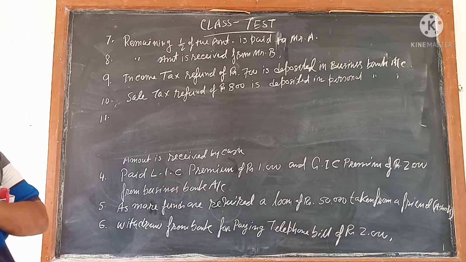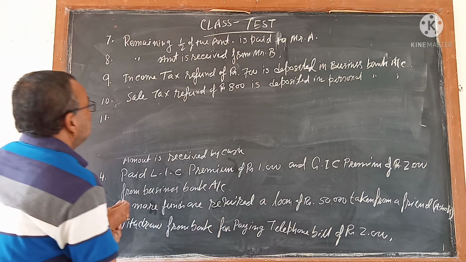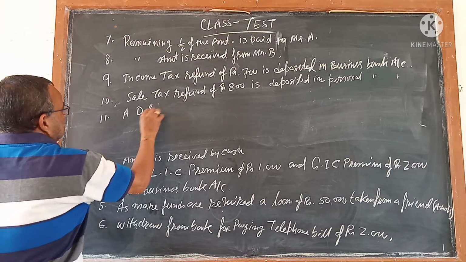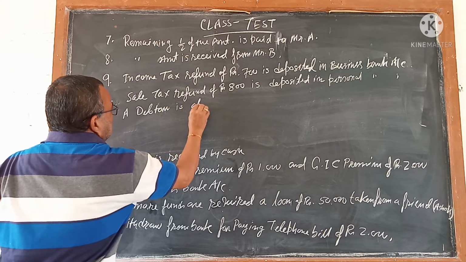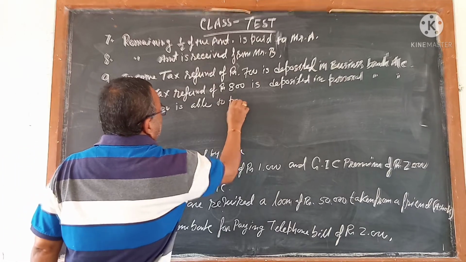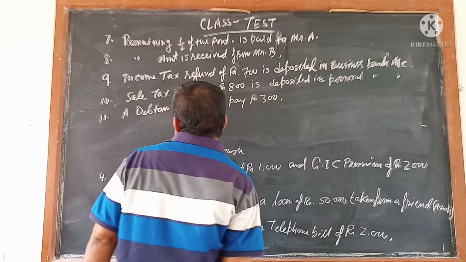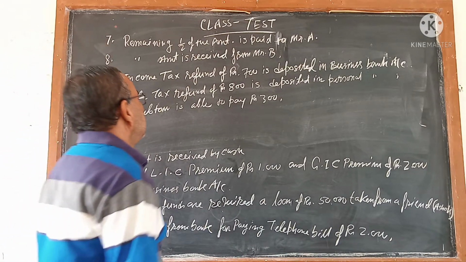11. A debtor is not able to pay rupees 300.